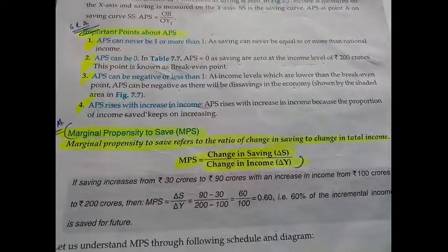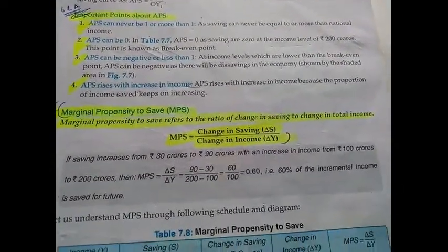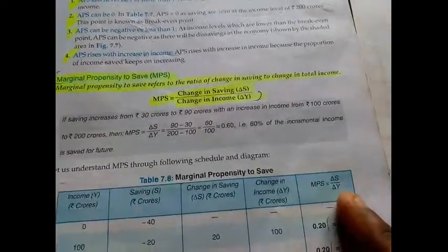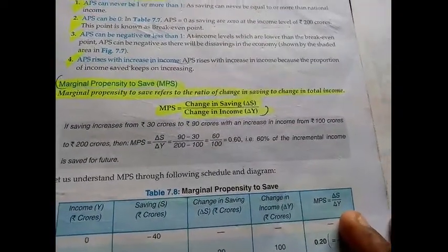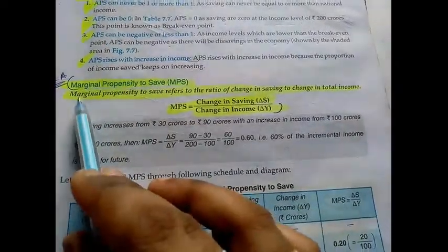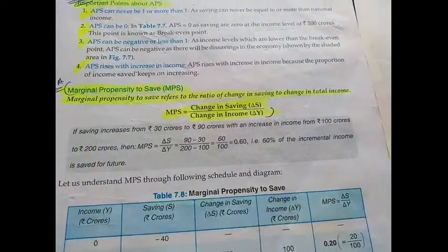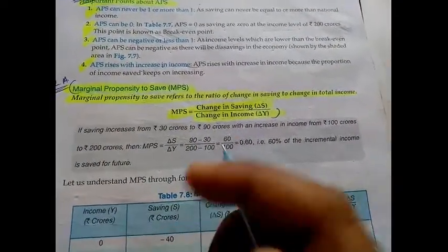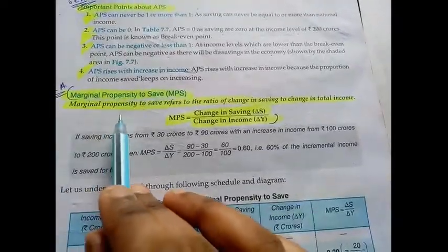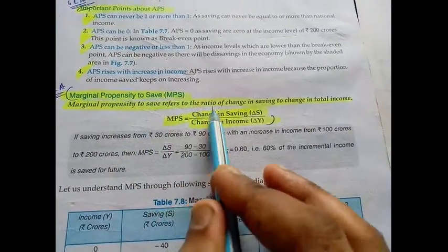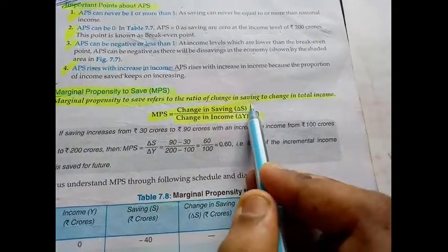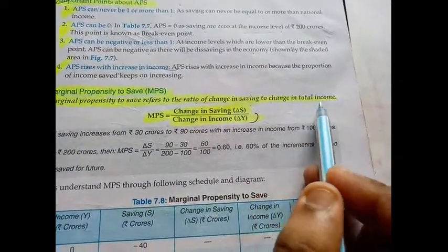Now after knowing this APS concept, we will come to the next type of saving propensity. What is it? Marginal propensity to save. What is this one? Marginal propensity to save refers to the ratio of change in saving to change in total income.